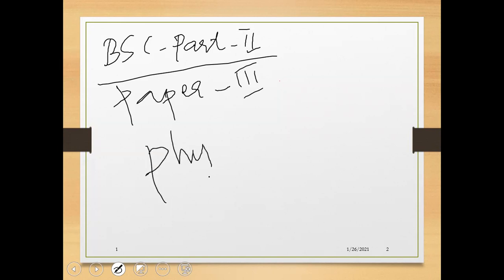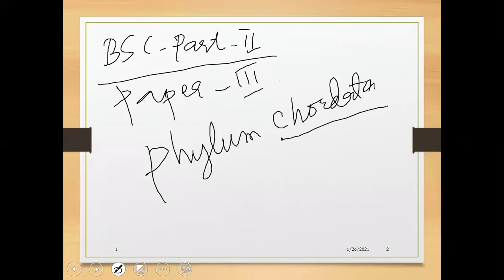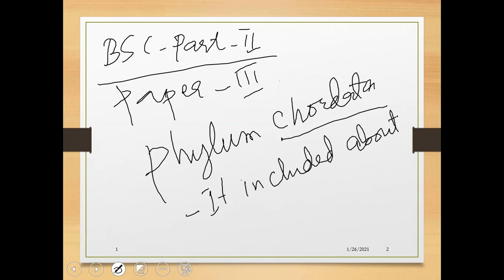Phylum Chordata includes about 45,000 species. 45,000 species are placed in this phylum.